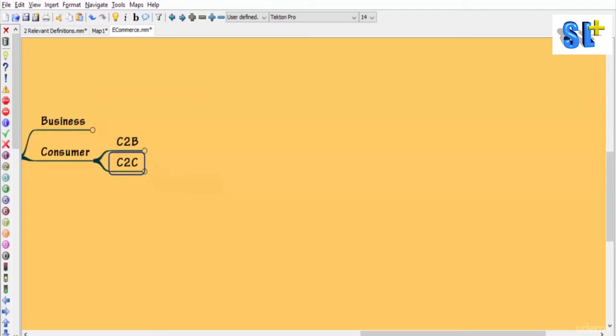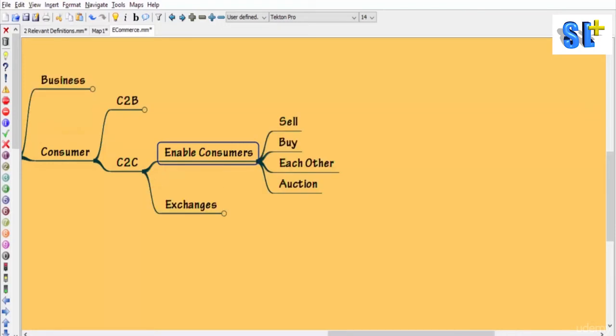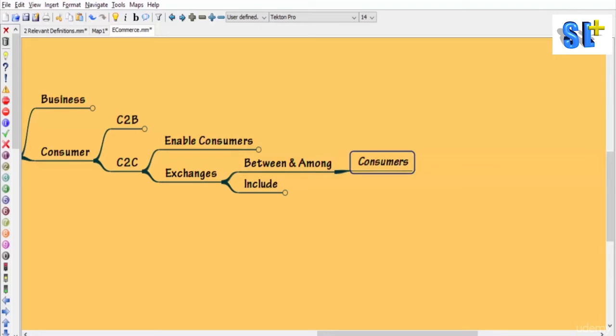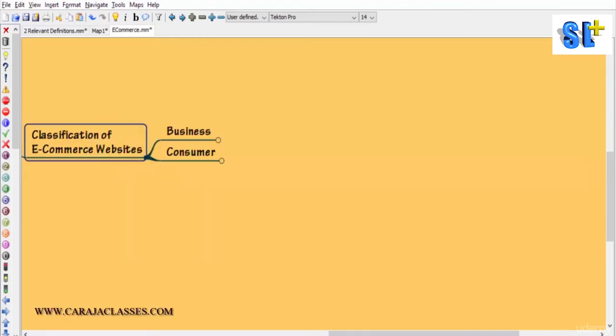Then we have C2C e-commerce sites. Now the C2C e-commerce sites will enable the consumers to sell or buy from each other through auction process, and here there is going to be an exchange. This exchange is going to involve transactions between and among the consumers itself, and when we say exchange, that also includes third party involvement. So this is about C2C, and this is how we are classifying e-commerce websites.